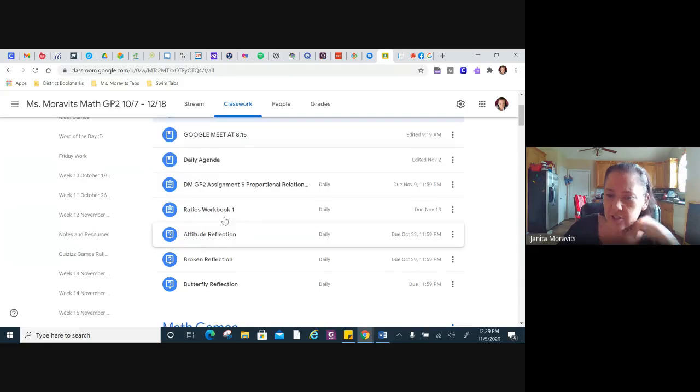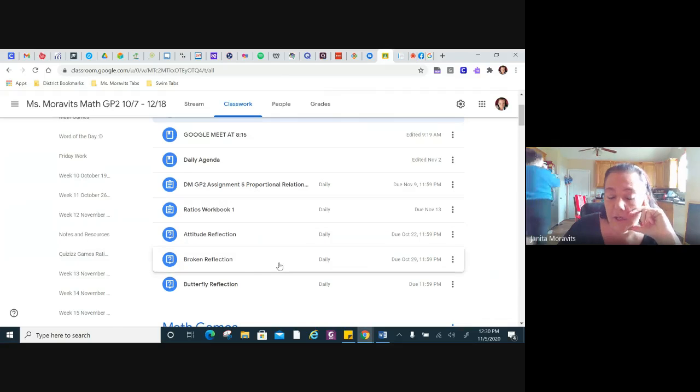The things that you need to take care of today are this Delta Math Assignment 5 on proportional relationships. You need to finish that assignment. You have some videos in there to watch, but you do need to finish that assignment. We're going to go over this ratios workbook in just a minute, but these two reflections right here, this attitude and broken, those are both late. They're already late. The best grade you can make on them is a 70, but a 70 is better than a 0, so please turn it in.